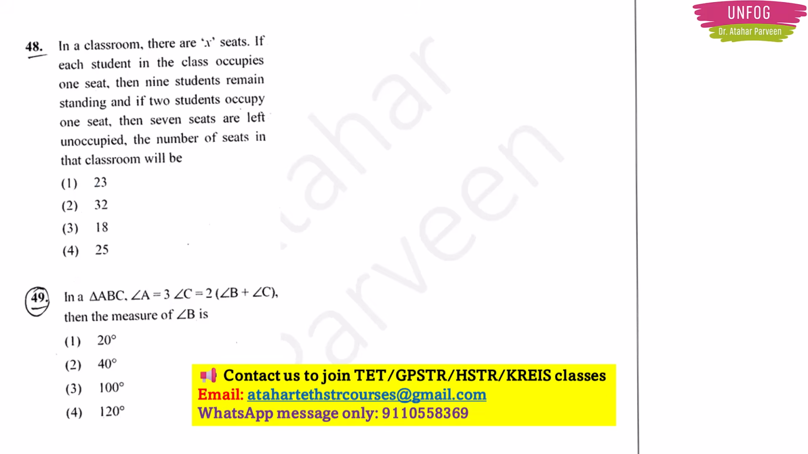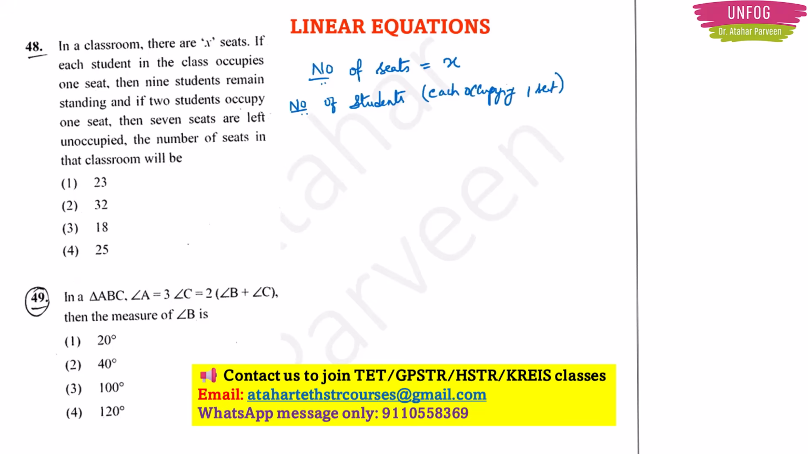See, you need to understand the question very carefully by reading again and again. Then only you can answer this type of problem. Okay. So this is a linear equations question. Number of seats, we don't know. We have to find it out. We will give it X. And then number of students when each student occupies 1 seat. How many students are there? X plus 9. Because 9 students are remaining to stand, right? That's why X plus 9.